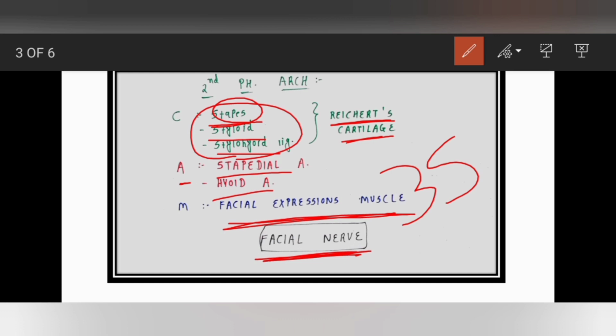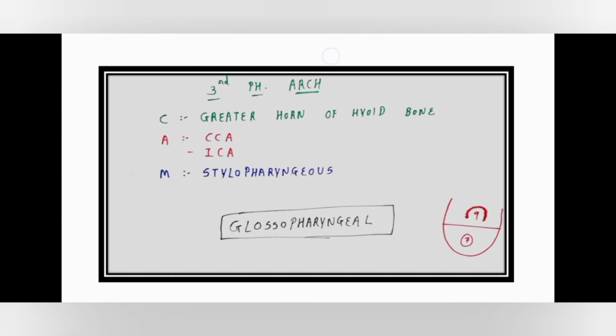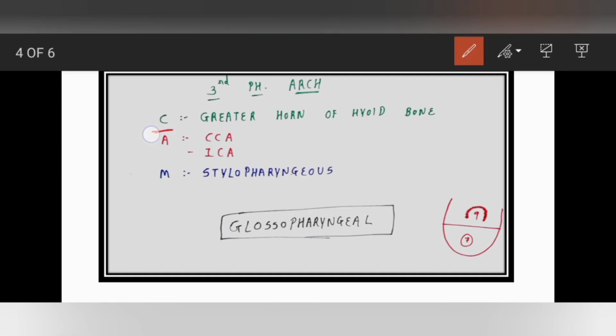Okay, now moving on to the third pharyngeal arch. This cartilage will give the greater horn of the hyoid bone. Then the artery is the CCA and the ICA. Now the muscle is the stylopharyngeus muscle. What should be the nerve innervation of the stylopharyngeus muscle?